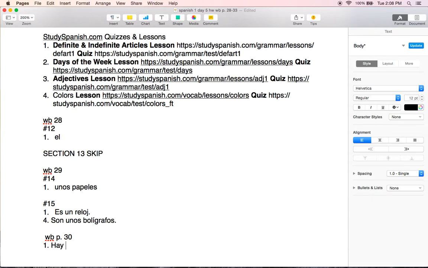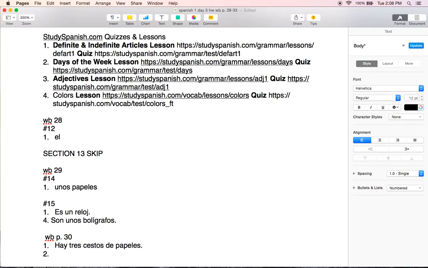If it is not found in the classroom, you would say no hay, which means there is not. But since we're going to say there are, we have hay, and let's just say 3 maybe. Hay 3 cestos de papeles. There are 3 trash bins, garbage cans, waste paper bins.